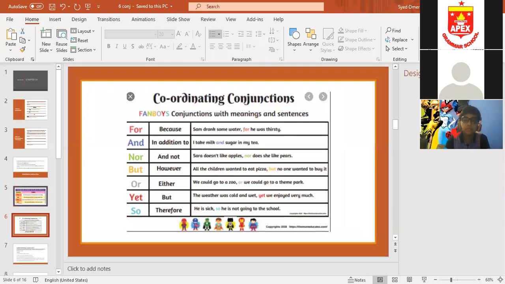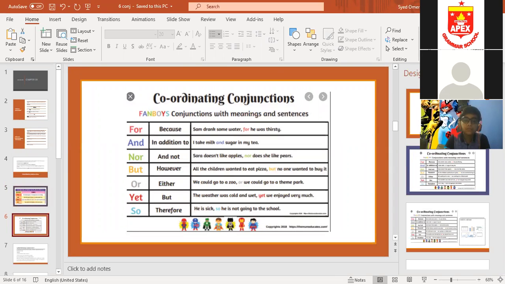Now you can remember the coordinating conjunction. Peter, you can't hear me? I'm speaking very loudly. Okay? Coordinating conjunction is used to join two simple sentences. These are 7 in number. Can you see this slide? You can remember it from the word FANBOYS. It is also in your book as well.